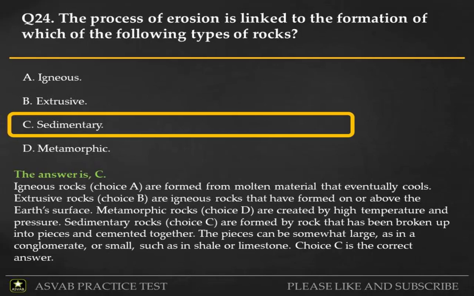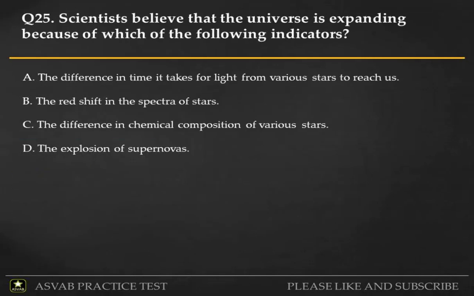Igneous rocks, choice A, are formed from molten material that eventually cools. Extrusive rocks, choice B, are igneous rocks that have formed on or above the Earth's surface. Metamorphic rocks, choice D, are created by high temperature and pressure. Sedimentary rocks, choice C, are formed by rock that has been broken up into pieces and cemented together. The pieces can be somewhat large, as in a conglomerate, or small, such as in shale or limestone. Choice C is the correct answer.